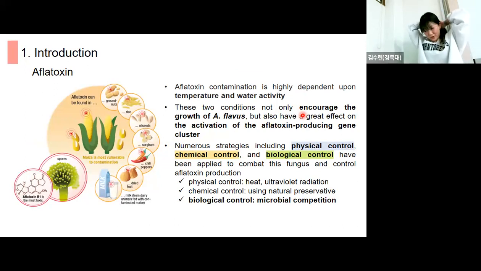Numerous strategies, including physical, chemical, and biological control, have been applied to combat this fungus and control aflatoxin production during harvest. Physical control includes heat and ultraviolet radiation treatment, and chemical control is using natural preservatives. And last, biological control is using microbial competition.